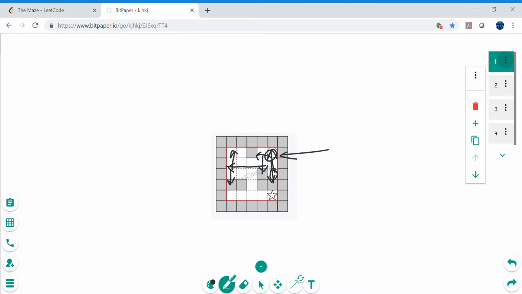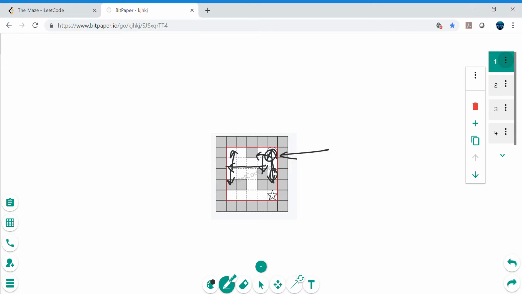Wherever it will turn that physical device, the ball will roll over in the same direction. It can roll in any direction. So don't apply the gravity here. Gravity means that it will always go down, but that's not the case here, because the problem statement itself says whenever the ball hits the wall, then it can go in any direction. Either it can go up, down, or left or right, right?